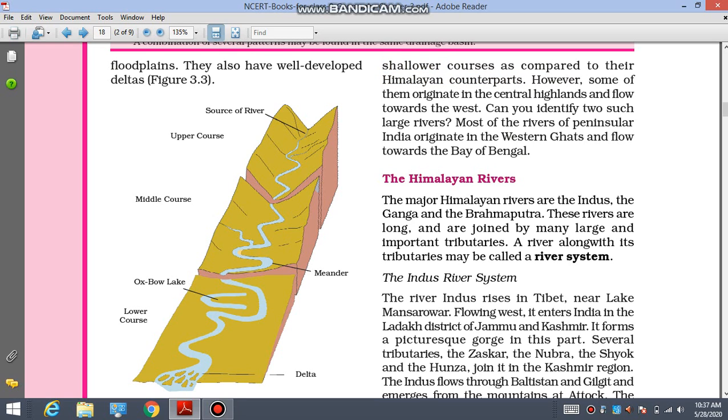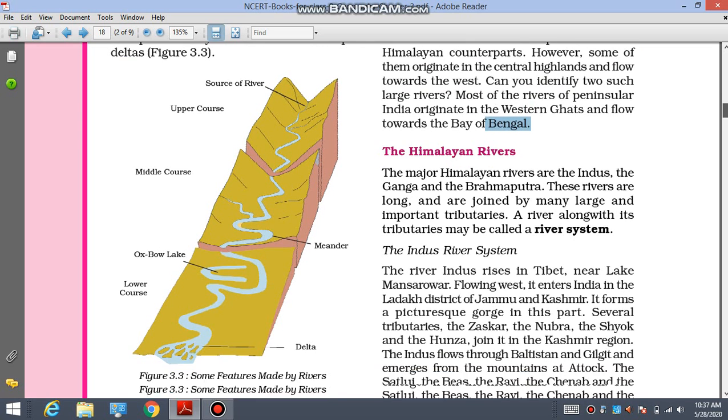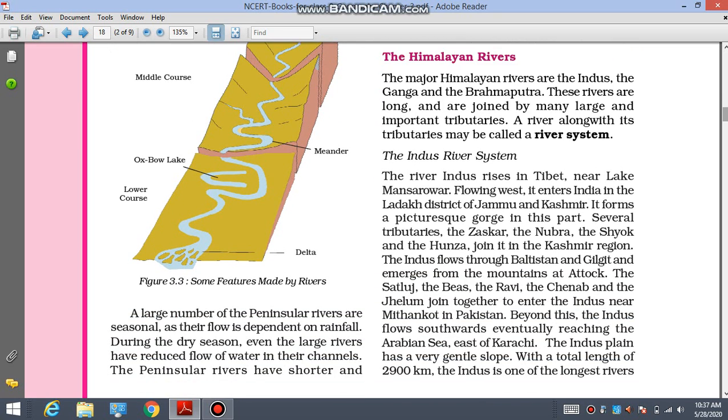However, some of them originate in the central highlands and flow towards west. Most of the rivers of peninsular India originate from Western Ghats and flow towards Bay of Bengal. So one of the main things is that most of the rivers originate from Western Ghats. Because of that, Western Ghat is very much important. But today you see Western Ghat is being destroyed.